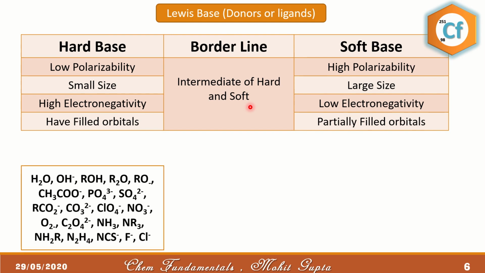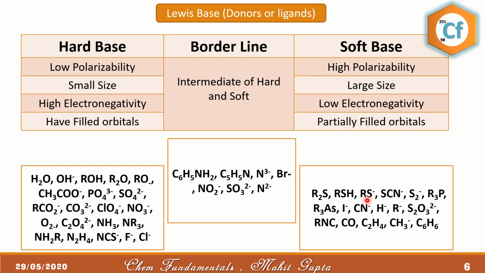So in case of hard bases, oxygen, nitrogen, and halogens, especially fluoride and chloride, are considered hard bases. However, carbon ligands such as carbonate and oxalate are exceptions. Along with that, we have two more exceptions, sulfate and phosphate. So these four are the exceptions: phosphate, sulfate, carbonate, and oxalate. In all of these, the central atom has a very high oxidation state. So remember that.